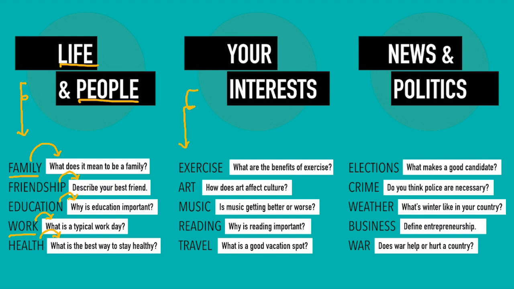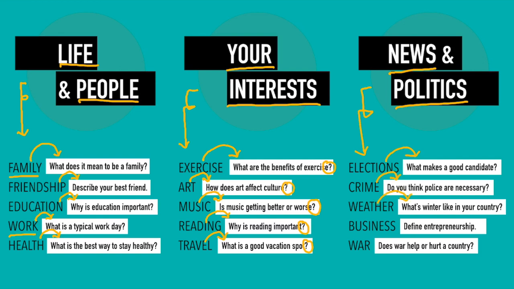So for my interests, I've said for exercise, what are the benefits of exercise? And you'll see moving down for art, for music, for reading, and for travel, I've picked one question for each of these topics. And finally, for news and politics, I've chosen one question for each of the topics that are underneath this category, okay? So that's what you're doing for step 1 in the topical method.